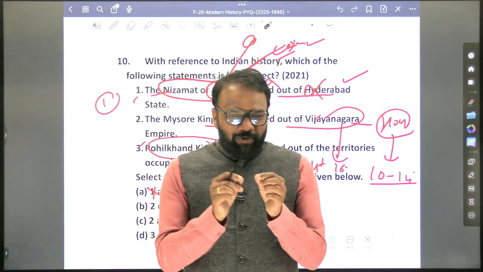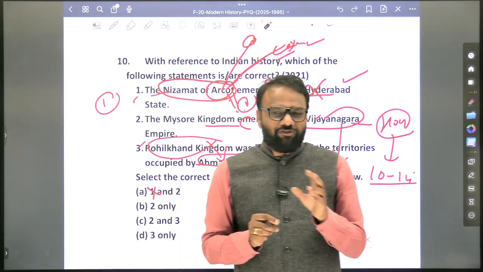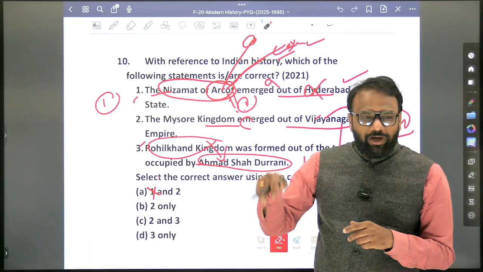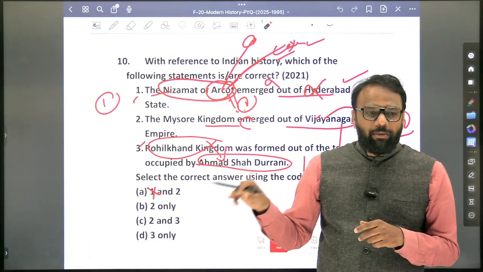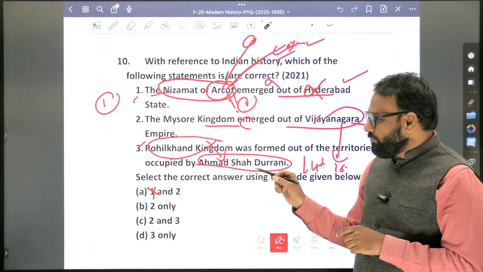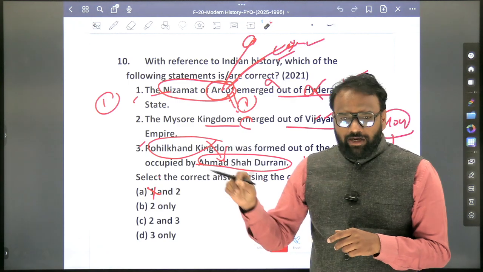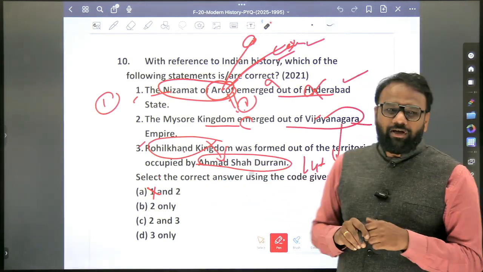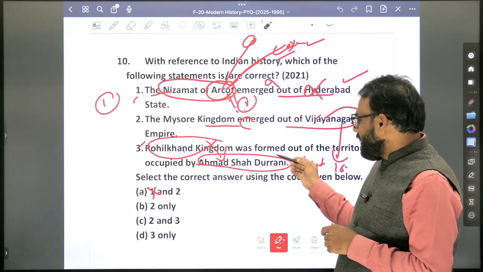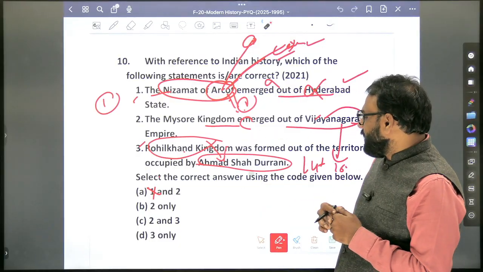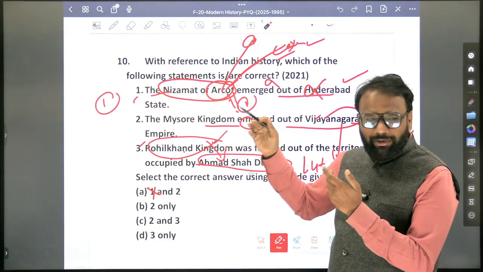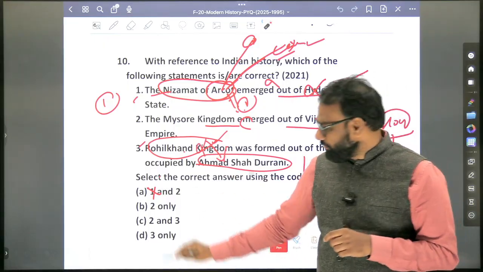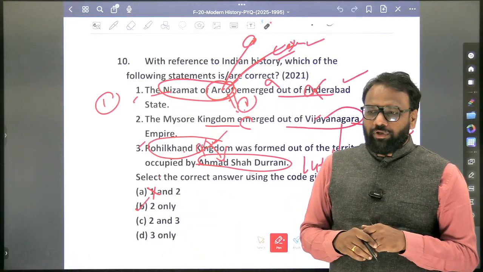Even if you have one line of information, 2 to 3 lines of information about the third battle of Panipat, you will be able to come to a conclusion that the third statement is wrong. Because the third battle of Panipat was fought between Ahmad Shah Durrani and the Marathas. Marathas were defeated, and the Rohillas supported Ahmad Shah Durrani. And the statement that Ahmad Shah Durrani formed a territory by occupying the Rohilkhand will be completely wrong. So here, the third one is wrong. Answer is 2 only.